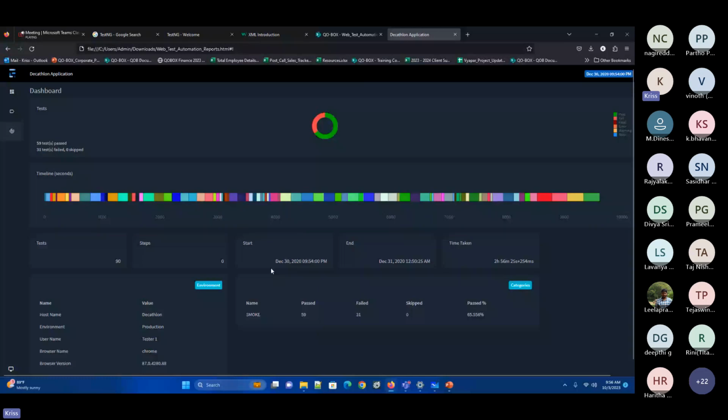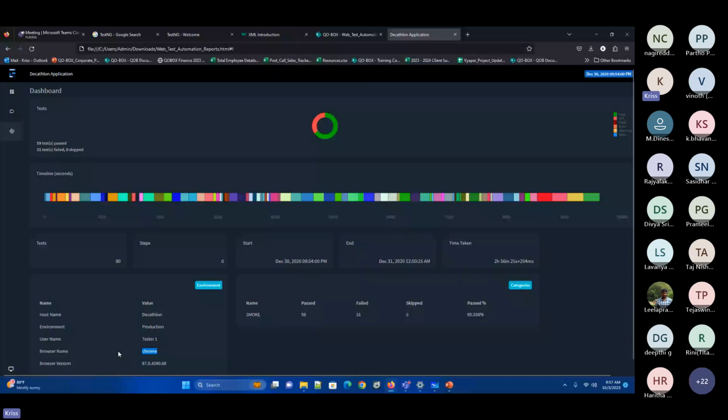This is a very long report from when I was working on the Decathlon project, at the ending of that project. Here you can see the date, the execution start time and ending time, and how much time it took for the execution. Overall, 59 test cases are passed and 31 test cases are failed. This is the pass percentage. Then for which client we executed, details of the environment, browser, and the browser version.